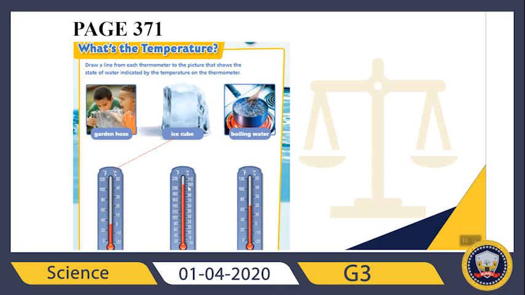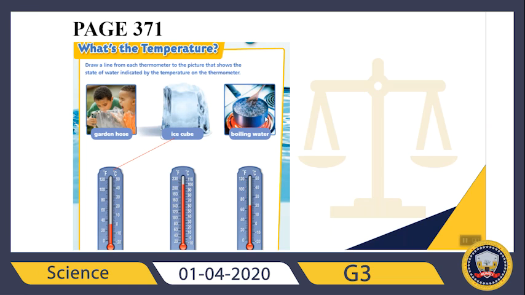What about the second thermometer? Let's check the Celsius part. So, it means let's check the right part. Let's see. It goes until 100 degrees Celsius. What do I know about 100 degrees Celsius? I know at 100 degrees Celsius, the state of water will be gas.